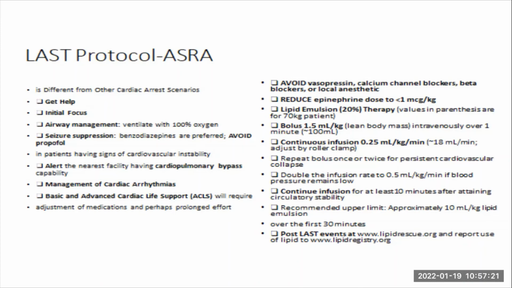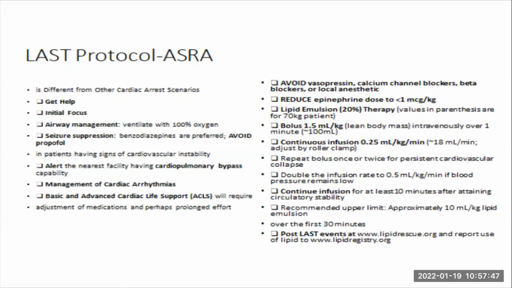Again, we know that in local anesthetic toxicity, calcium channel blockers and beta blockers are going to cause severe hypotension, which is going to superimpose on what the patient is already suffering with, because in most cases these patients are going to be hypertensive.